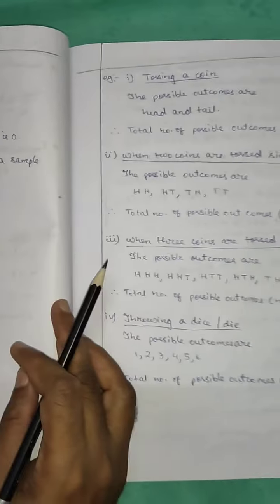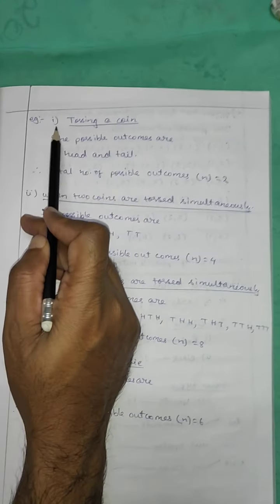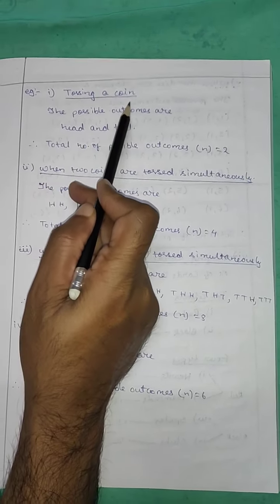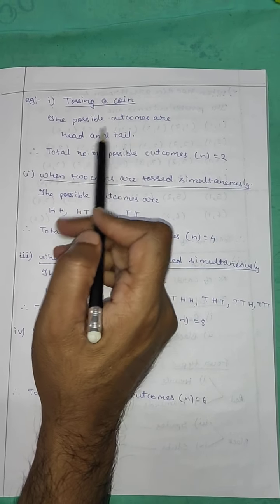Now some examples. Number 1, regarding tossing a coin. The possible outcomes are head and tail.